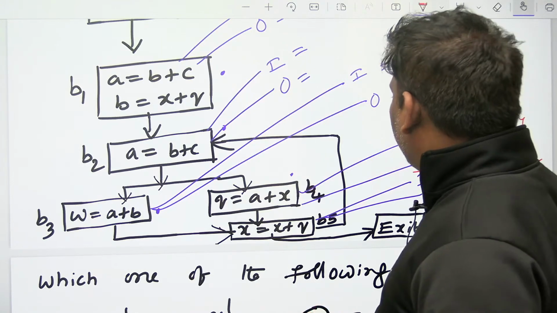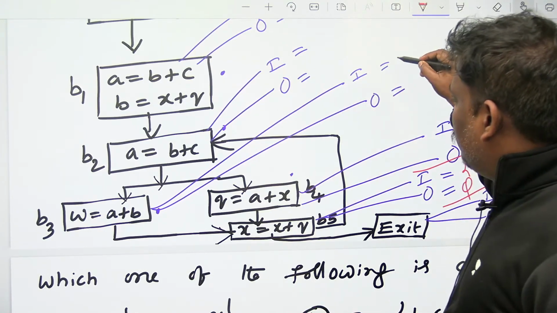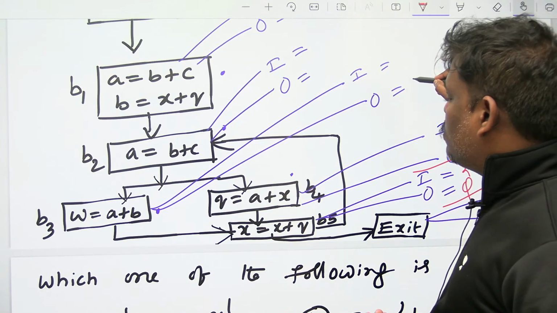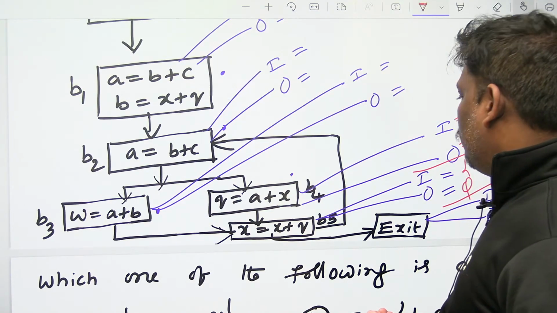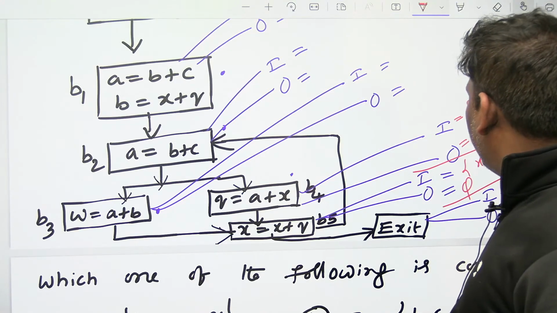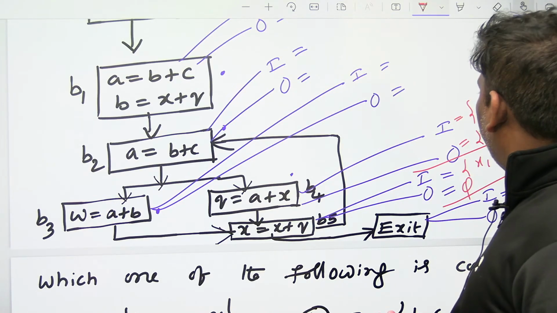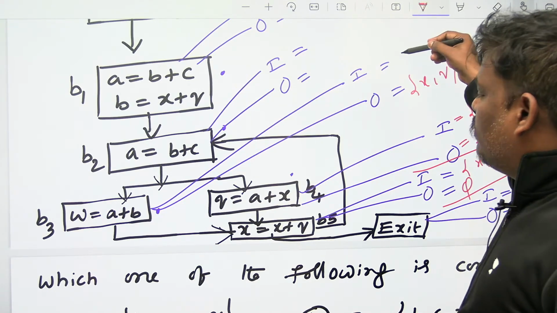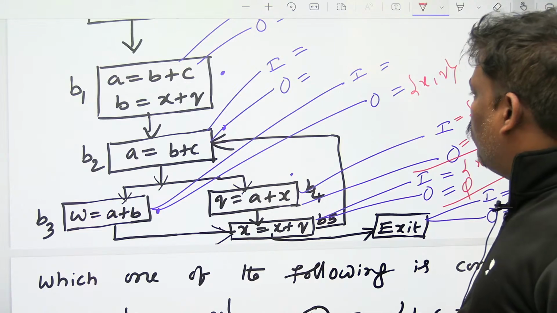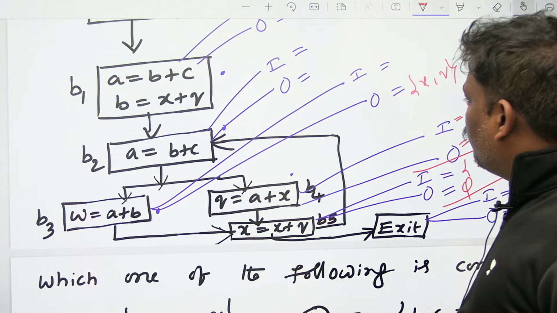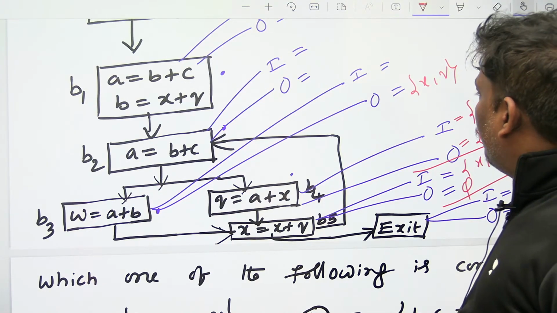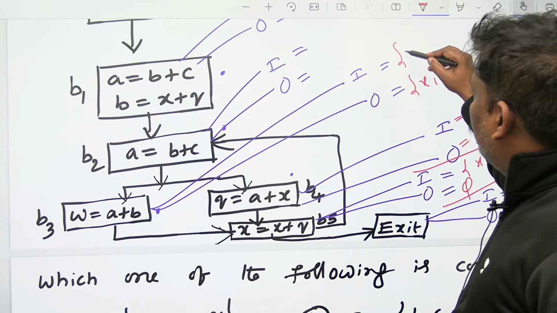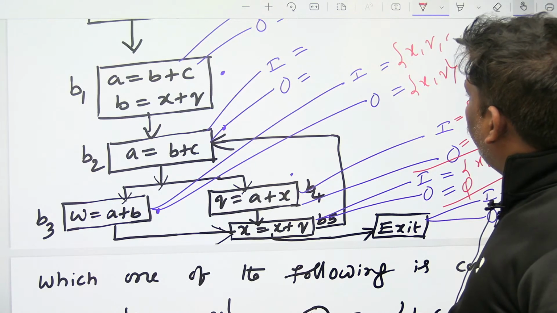Then what about this block? In and out. Out of this block is going to be in of the next block. What is the next block? I think B5. XQ. What about in of this block? In of B3 is equal to out of B3 minus kill of B3. I think XQ minus W is XQ. Union AB. XQ AB.